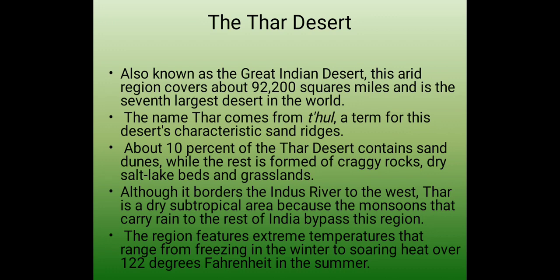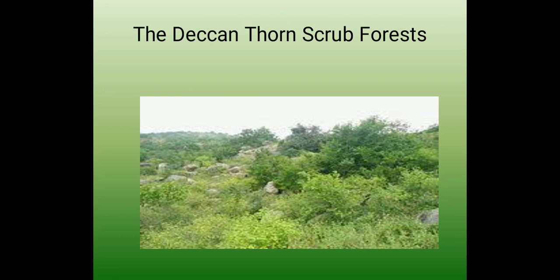Although it borders the Indus River to the west, the Thar is a dry tropical subtropical area because the monsoons that carry rain to the rest of India bypass this region. The region features extreme temperatures that range from freezing in the winter to soaring heat over 122 degrees Fahrenheit in the summer. So it is very hot in the summers.